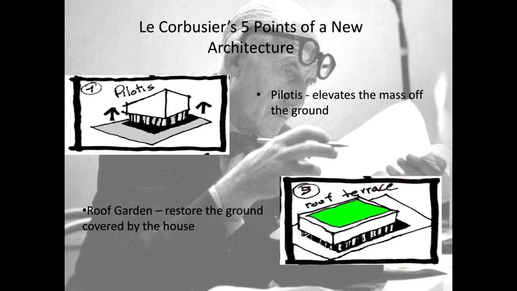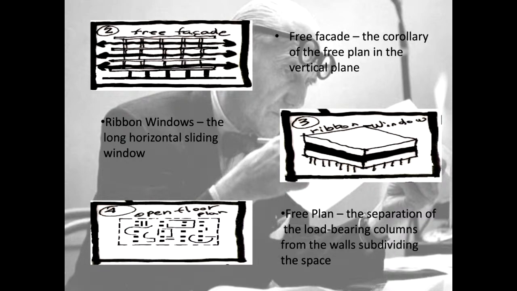Pilotis elevate the mass off the ground. Roof garden restores the ground covered by the house. Free facade, the corollary of the free plan in the vertical plane. Ribbon windows, the long horizontal sliding window. Free plan, the separation of the load-bearing columns from the walls subdividing the space.